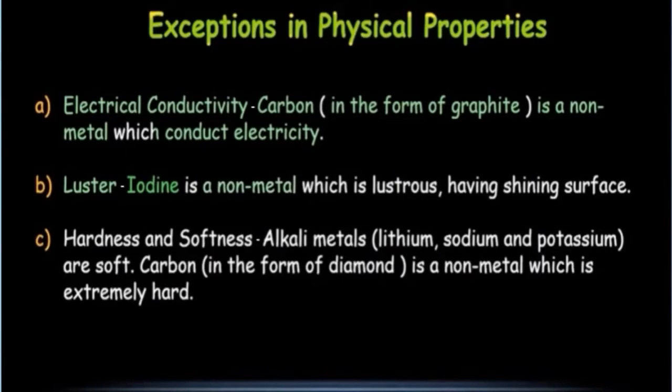Third is about hardness and softness. Like we know that all the metals are hard and non-metals are soft, but the alkali metals like lithium, sodium and potassium are soft. But carbon, which is a non-metal, in the form of diamond, is extremely hard. So these are the exceptional cases.